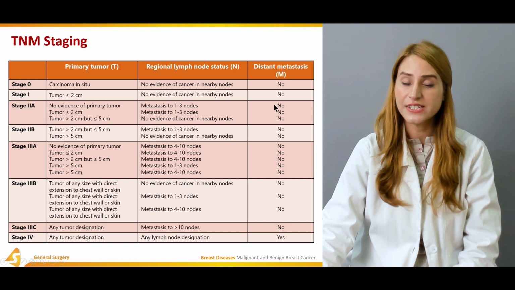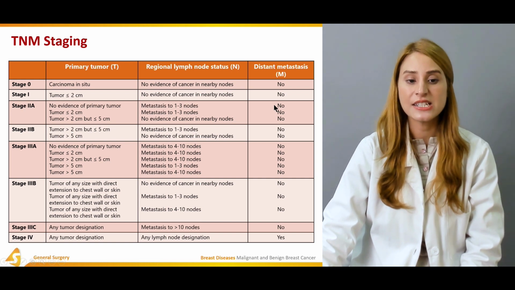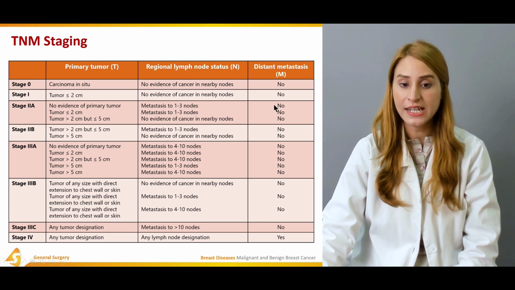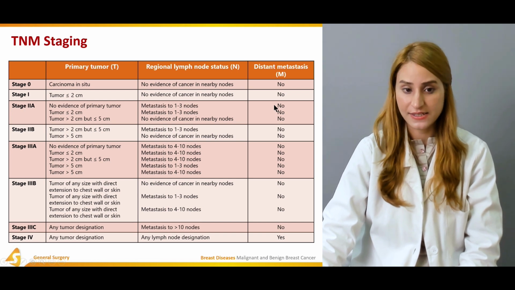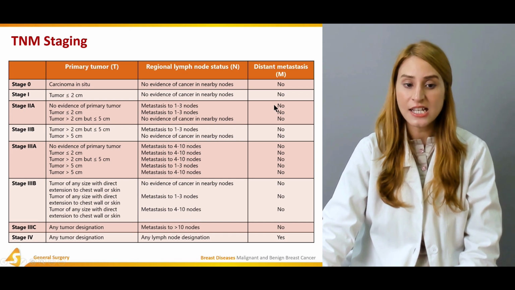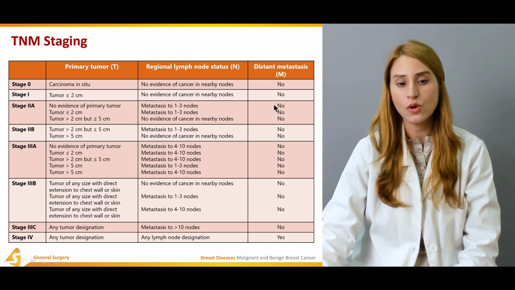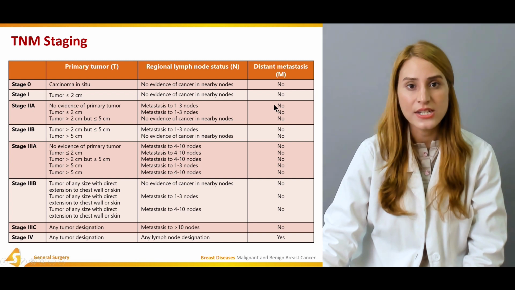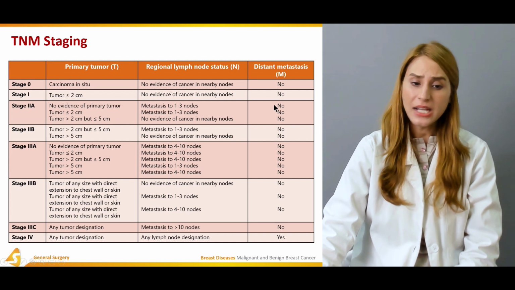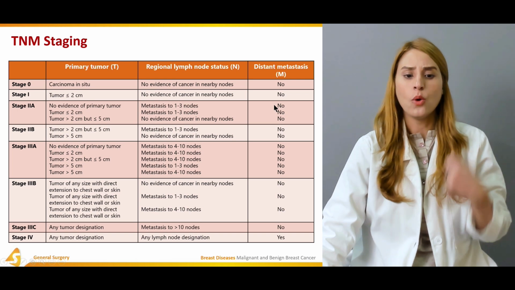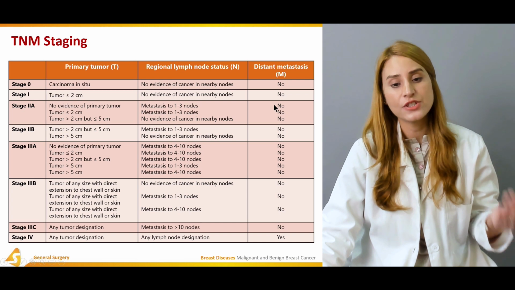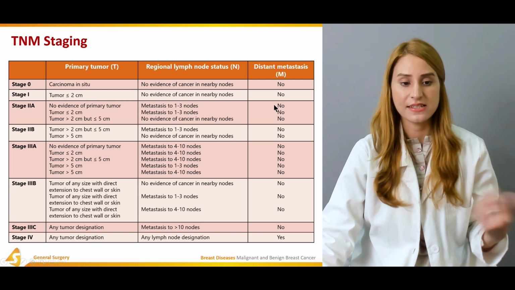So this was stage 3A, and stage 3B is tumor of any size with direct extension to chest wall or skin and no evidence of cancer in nearby nodes, and there's no distant metastasis. Tumor of any size with direct extension to the chest wall or skin, there's metastasis to 1 to 3 nodes, and there's no distant metastasis, right? And then tumor of any size with direct extension to chest wall or skin, and then metastasis to 4 to 10 nodes, and there's no distant metastasis, obviously.